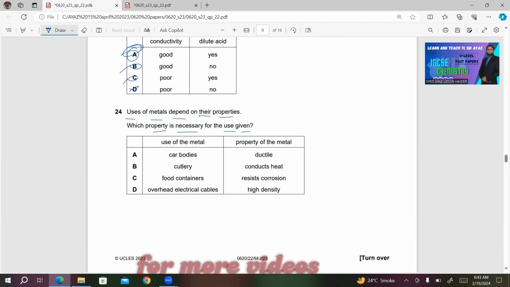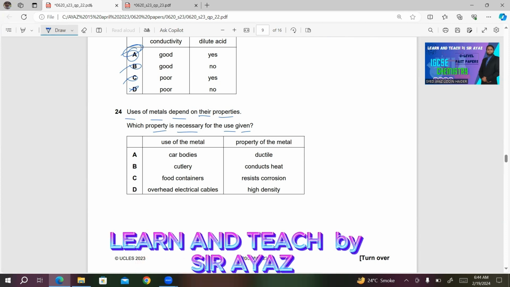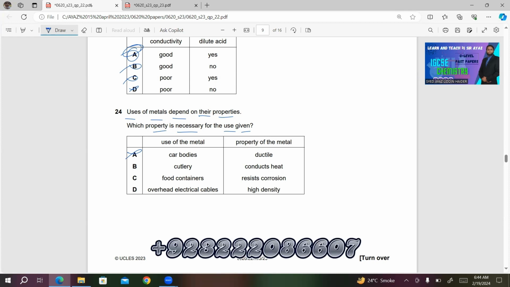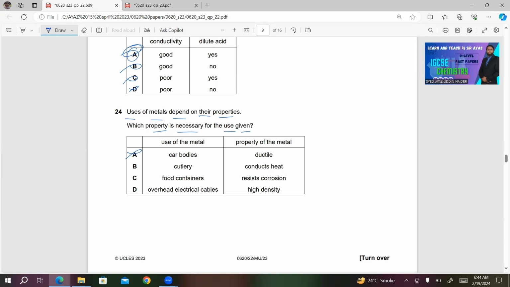A, car bodies, ductile. The ductile property is being made into wires. So we are making wires to make car bodies. This is incorrect. Cutlery conducts heat. We don't need a conductor of heat for making cutlery. So this is also incorrect.